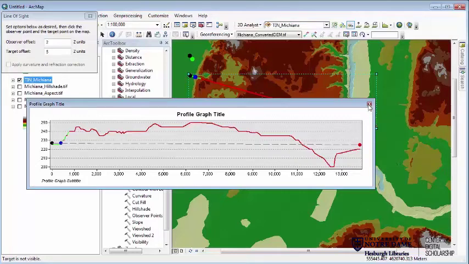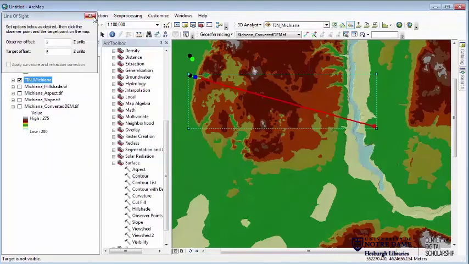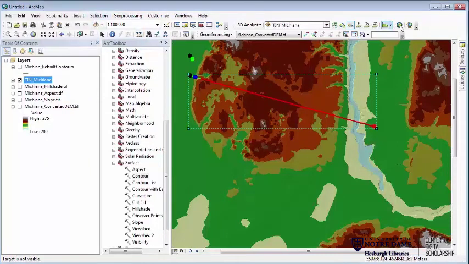So we'll work with these and some of the other 3-dimensional tools in a later demo. Particularly, we also have the ability to go into the 3-dimensional versions of ArcGIS, ArcScene, and ArcGlobe. We'll work with these in a later module. So that's essentially it for working with topographic data, DEMs, and TINs.